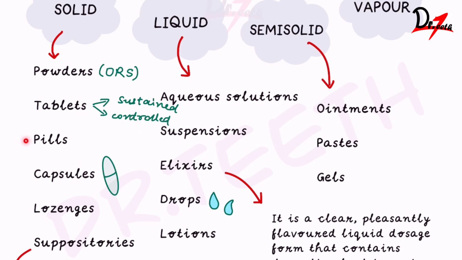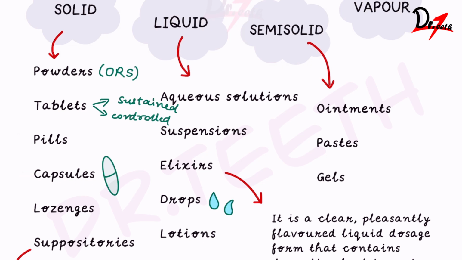Then we have the pills. Nowadays, pills and tablets are used interchangeably, but pills initially were those medicines in which the powder was mixed with honey or syrup so that we get a sticky mass. And then that sticky mass was rolled into various shapes.